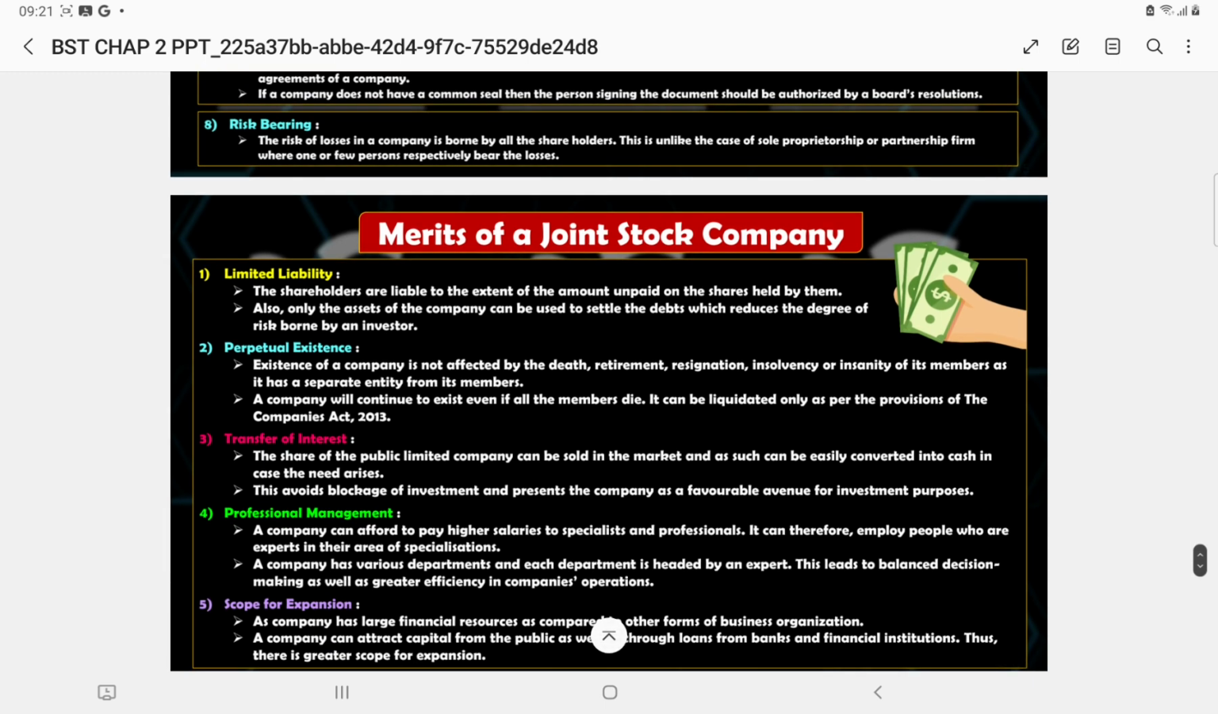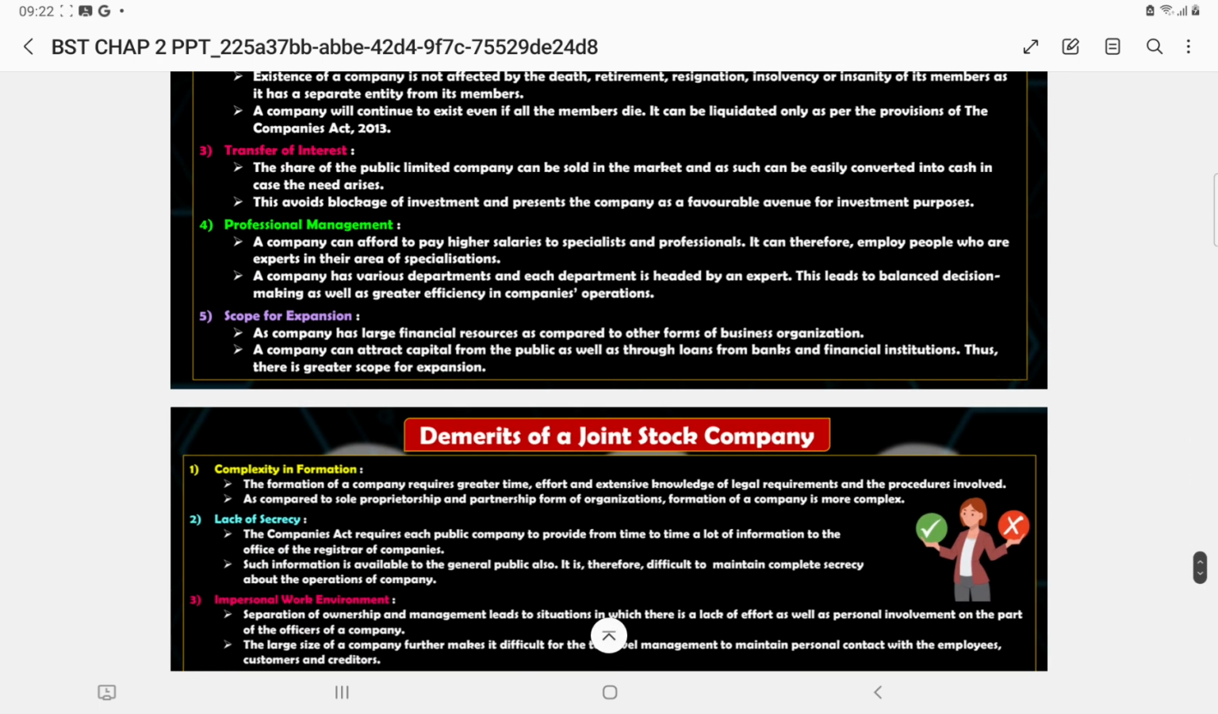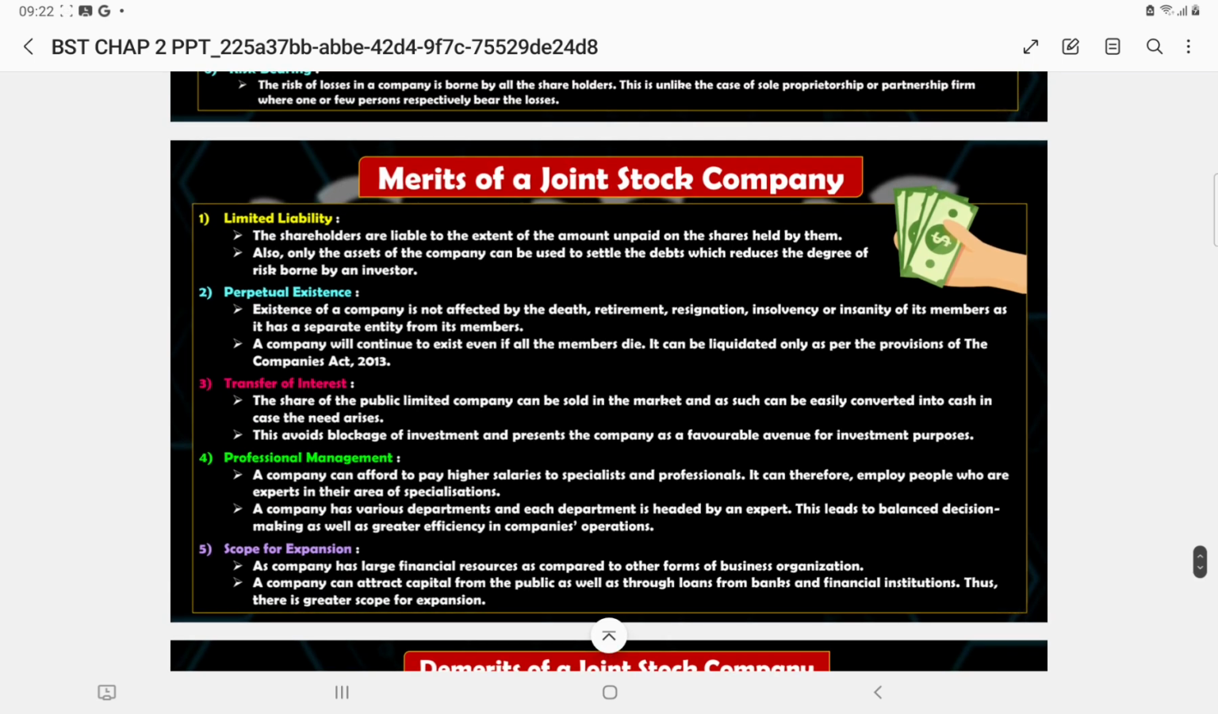There are certain merits of joint stock company, that is limited liability, perpetual succession, transfer of interest, professional management, scope of expansion. One by one we can explain it in detail, but we can take the help from the features also.